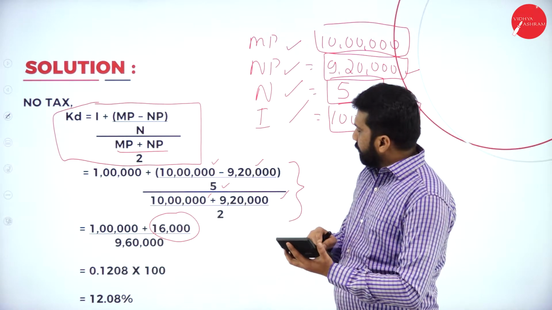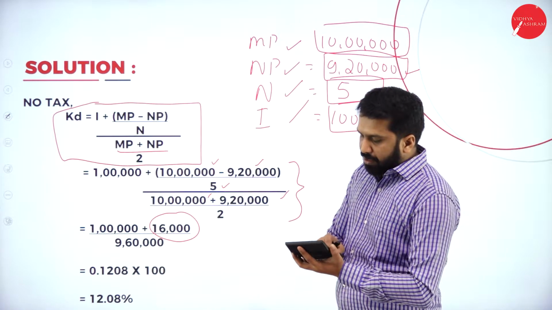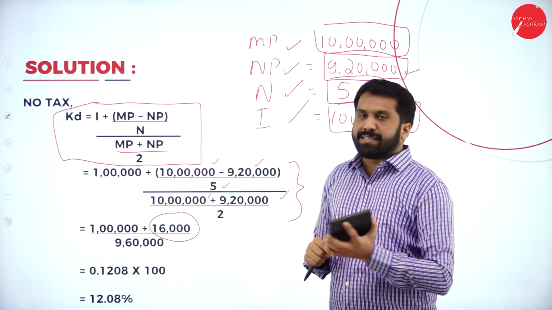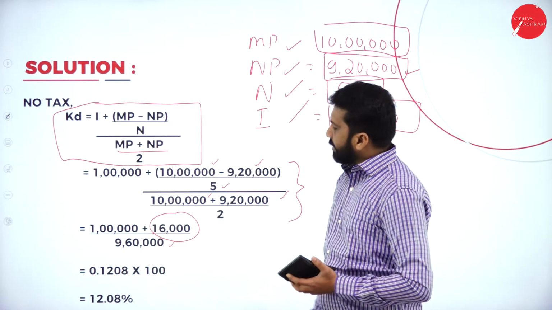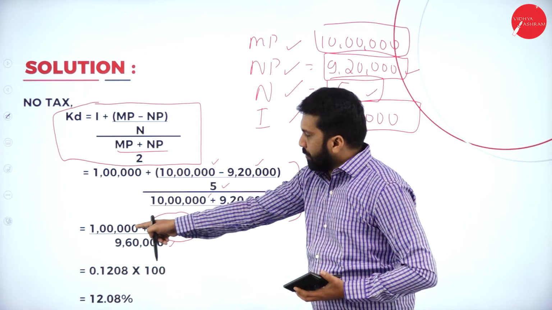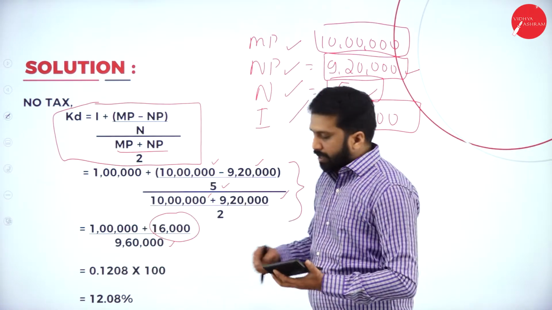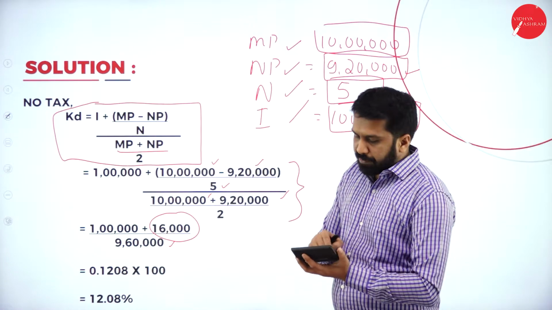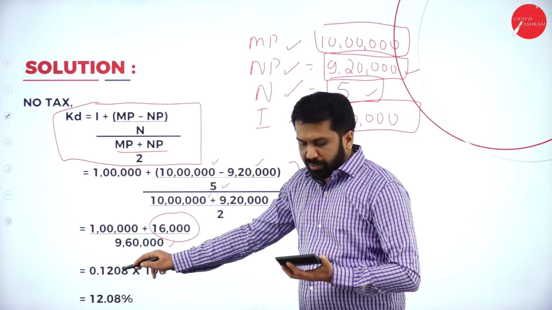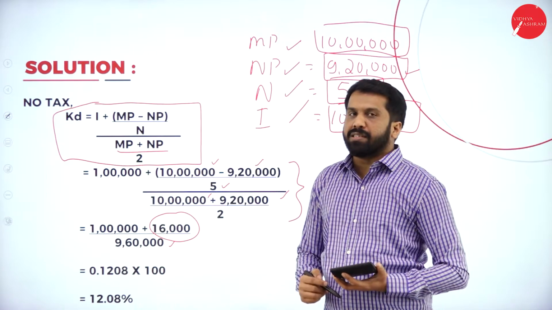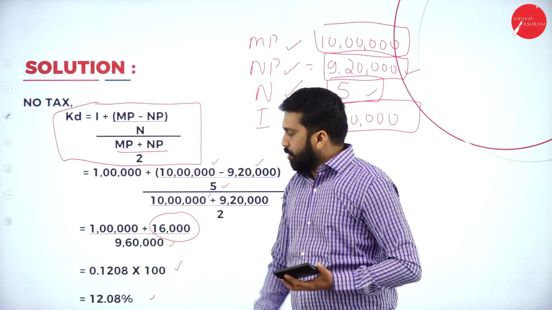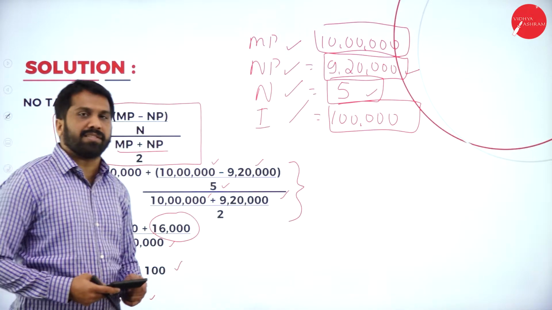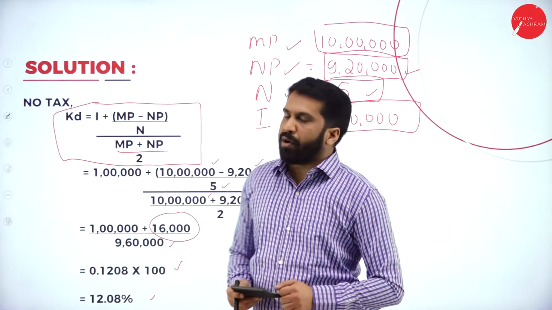Now, you calculate this one. 10 lakh plus 9 lakh 20,000, divided by 2. How much will you get? 9,60,000. Your 1 lakh will remain as it is. 1 lakh plus 16,000 is 1,16,000, divided by your 9,60,000. This will be 0.1208. How do we convert to percentage? If you multiply with 100, you will get the percentage. Your answer is 12.08%.